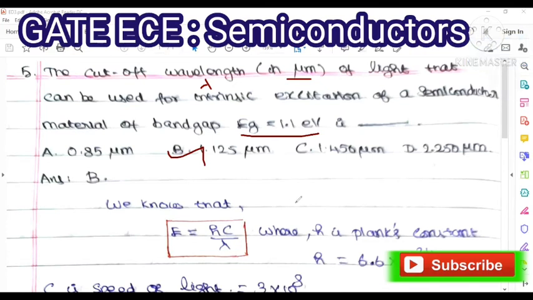So here, look at this problem. E, which is equal to hc by lambda. So that is our photon energy. E is photon energy, which is equal to the ratio hc by lambda, where h is the Planck's constant. The value of h is 6.6 into 10 to the power of minus 34, and c is the speed of light, that is 3 into 10 to the power of 8.